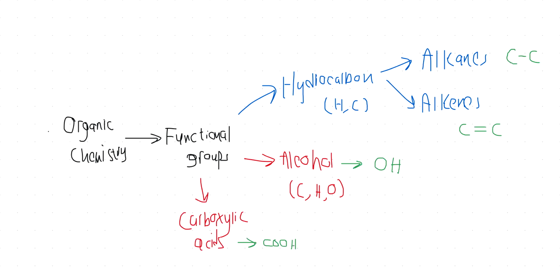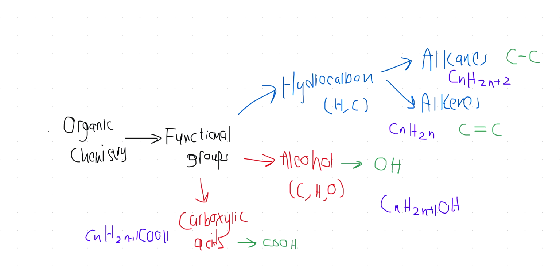Other than that, if we talk about the general formula, alkanes general formula is CnH2n plus 2. Alkenes is CnH2n. Alcohol is CnH2n plus 1 OH. And carboxylic acid is CnH2n plus 1 COOH. Got it? This is a whole summary of organic chemistry.